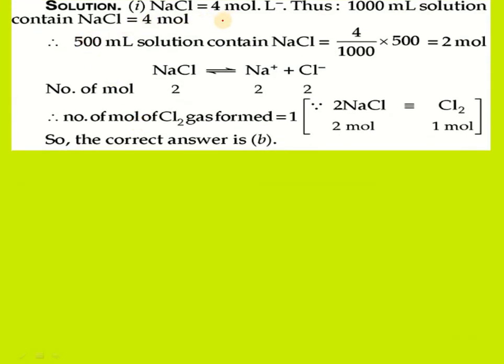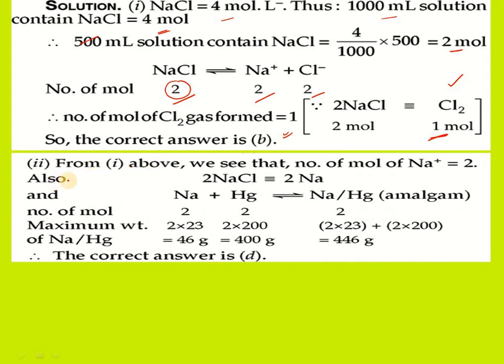So let us see how we have solved it. Sodium chloride is 4 moles, thus 1000 ml solution contains 4 moles of sodium chloride, as we know from the molarity concept. But 500 ml of solution contains how many? 2 moles. That means NaCl gives rise to Na plus plus Cl minus, where the number of moles of NaCl is 2, Na plus is also 2, Cl minus is also 2. So the number of moles of chlorine gas liberated is 1 mole, because 2 moles of sodium correspond to 1 mole of chlorine.